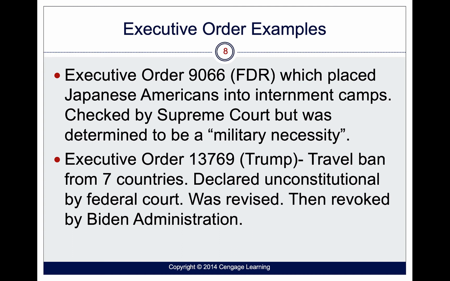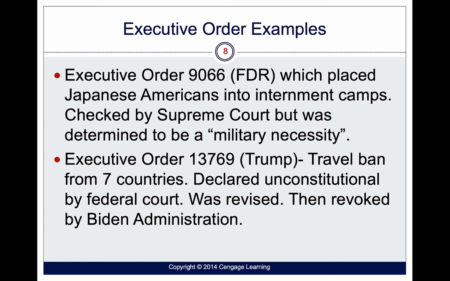But the Supreme Court felt differently. Another executive order that is famous is Executive Order 13769 that was instituted by the Trump administration. This was instituted right after Trump took over. It was a travel ban from 7 countries that was eventually declared to be unconstitutional by federal court.